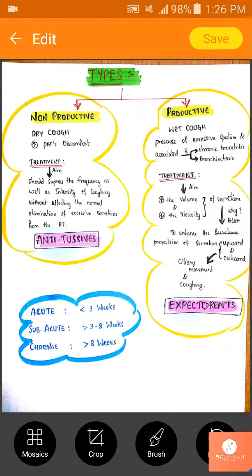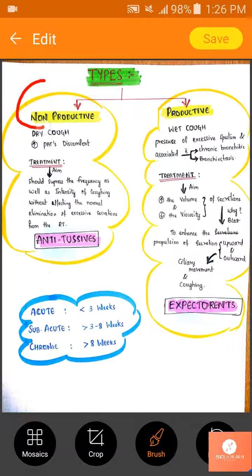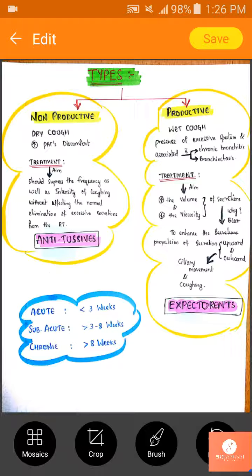So in order to achieve these functions, that is increasing the volume and decreasing the viscosity, we are using a class of drugs called expectorants. Now what are these expectorants? Expectorants are the class of drugs which will alter the viscosity or volume of the sputum or the respiratory tract secretions. Okay, this is all about the productive and non-productive cough.